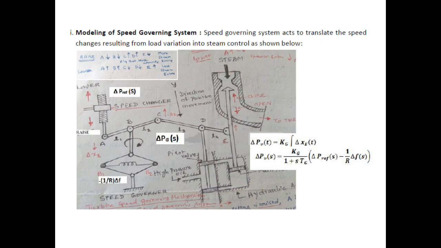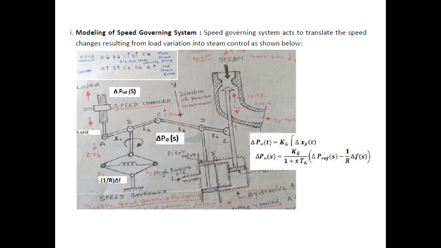The flyball speed governing mechanism translates the speed changes resulting from the load variations into steam control by changing the valve opening or closing. Now, let a load increment take place, so we need to increase the speed of the turbine. To increase the speed of the turbine, let us discuss how this flyball speed governor system works. We need to give a raise command for the speed changer.